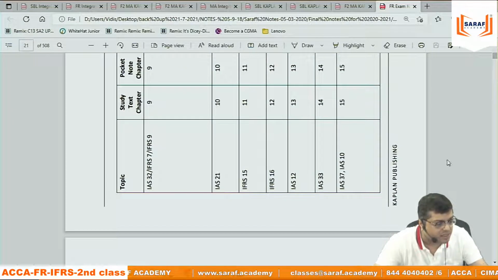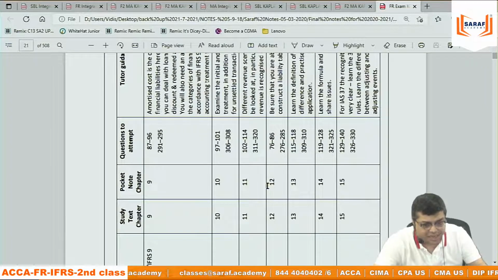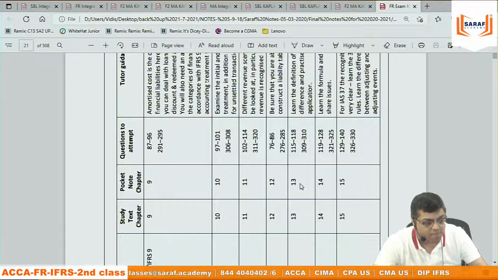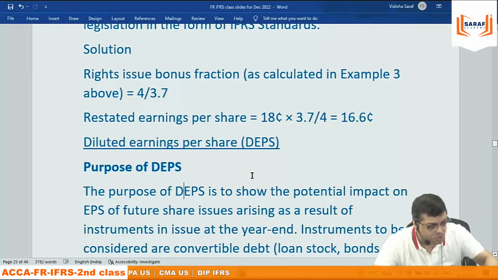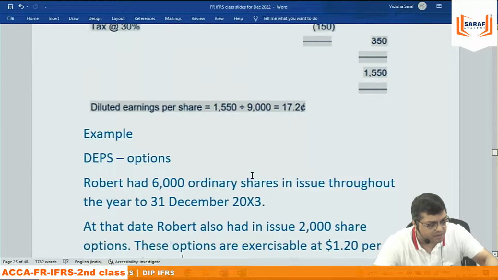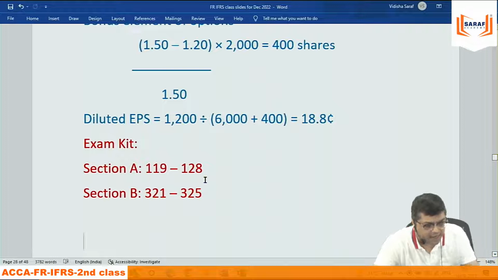IS 33, this one. For EPS they are saying that it is as per the syllabus guidelines 14 number topic. The questions they are saying 119 to 128 and 321 to 325. These question numbers I have also written here. मैंने खुद ही लिख दिया आप लोगों के लिए. जब चैप्टर खत्म होगा 119 to 128 and 328 to